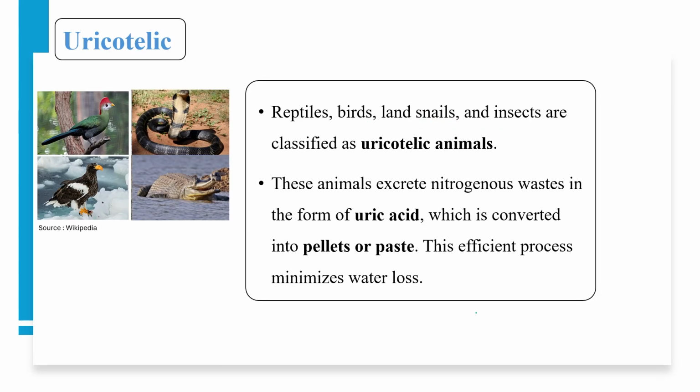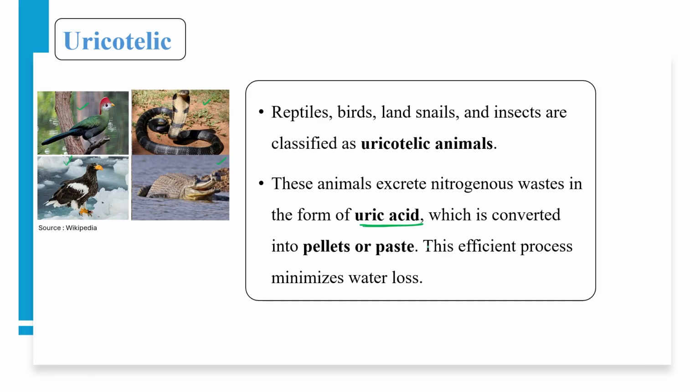The kidney filters the urea and releases it, while potentially keeping some for water balance. The third category comes under uricotelic animals. Uricotelic means certain kinds of animals, like as you can see in this picture, certain kinds of birds and reptiles. Reptiles, birds, land snails, and insects are classified as uricotelic animals. They excrete nitrogenous waste as uric acid.